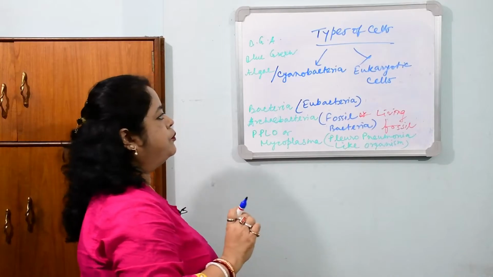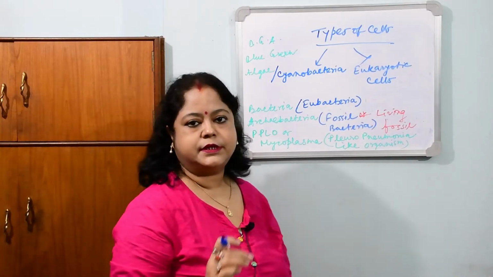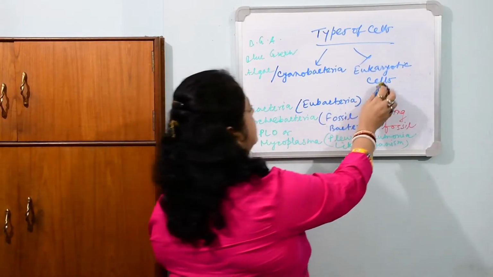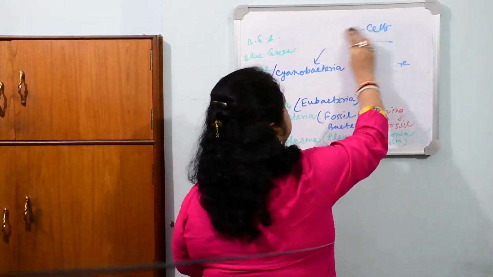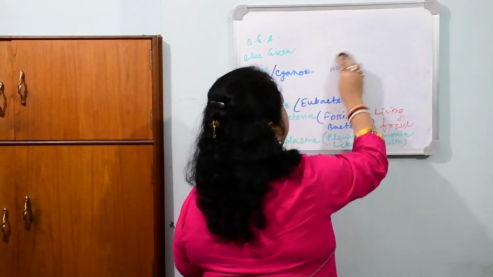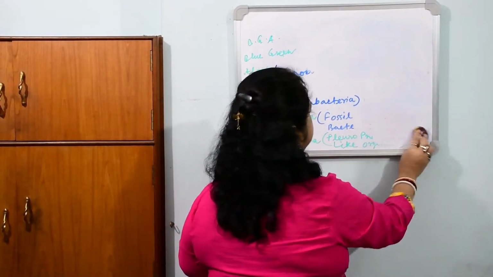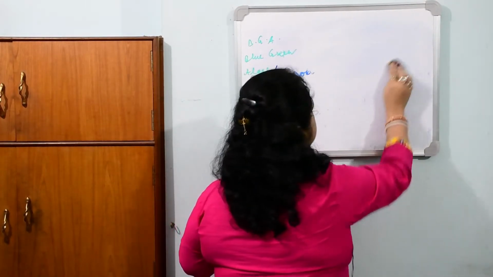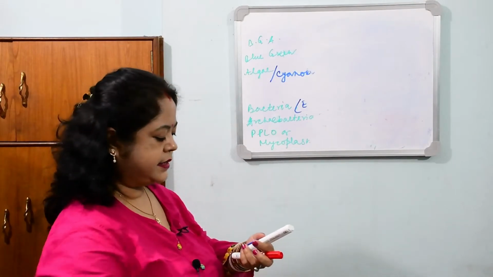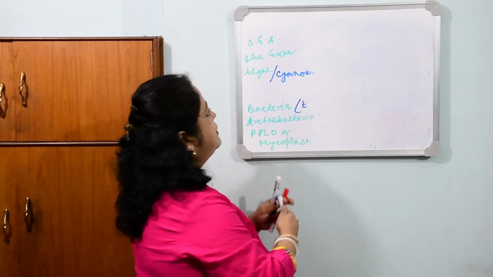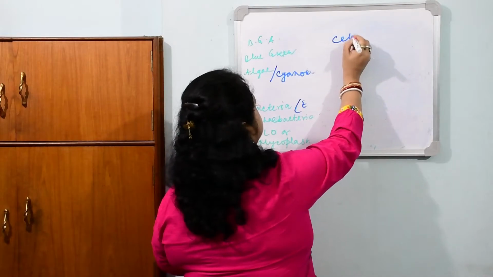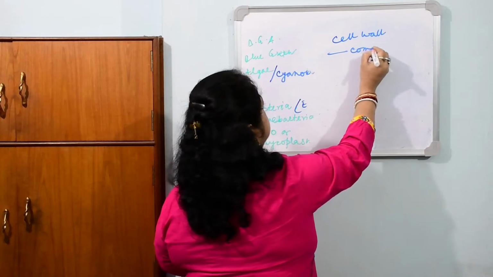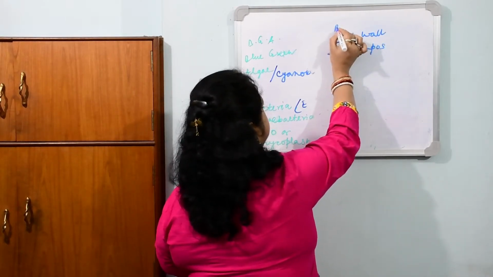So in prokaryotes we get these things, and bacteria have a cell envelope: they have a cell wall and cell membrane. But the cell wall is different from the plant cell wall.